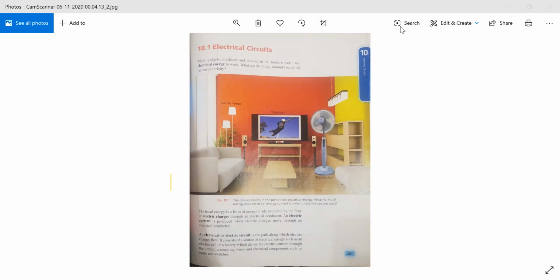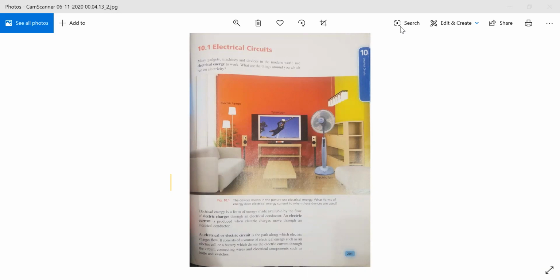First of all, we should know what electrical energy is. There are many machines, devices and gadgets in the modern world. It means right now, we are not talking about the past, which use electrical energy to work. For example, fan, television, lamps, bulbs, lights.